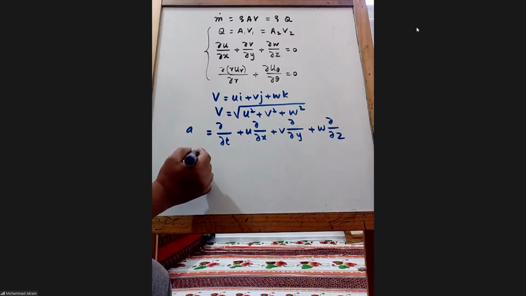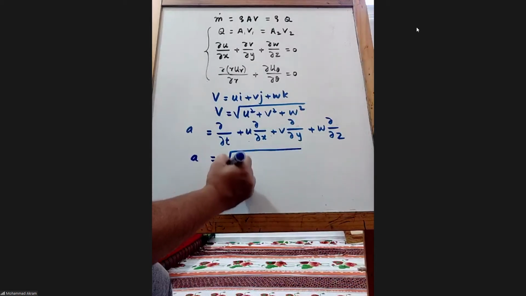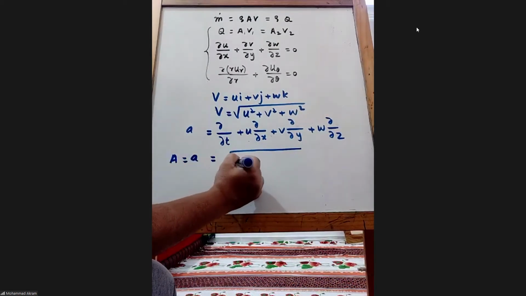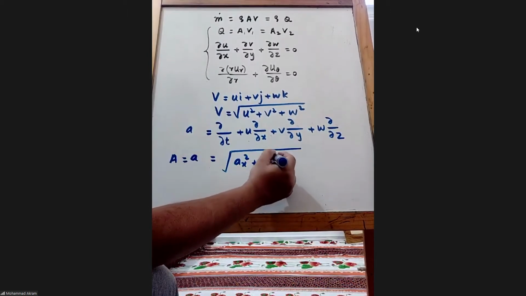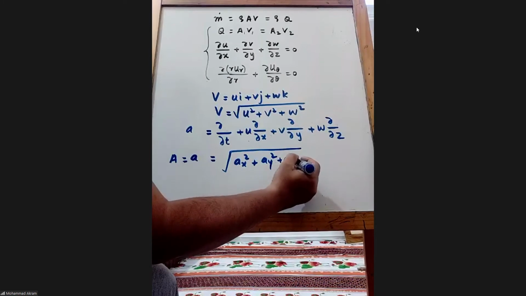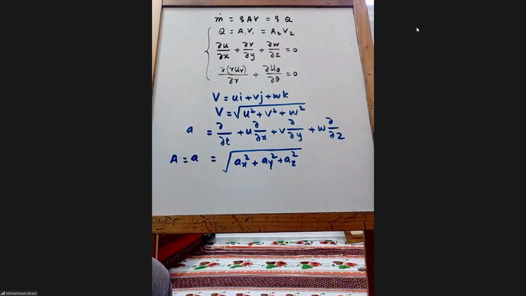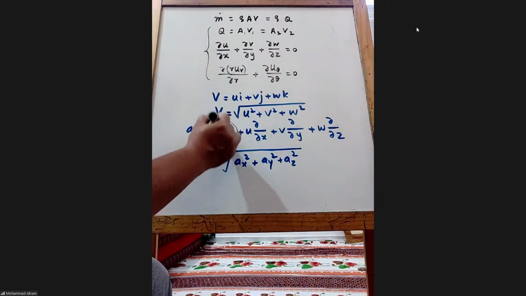Then a, or capital A, is equal to the square root of ax square plus ay square plus az square. This is the total acceleration. Total acceleration is equal to what? Local plus convective.